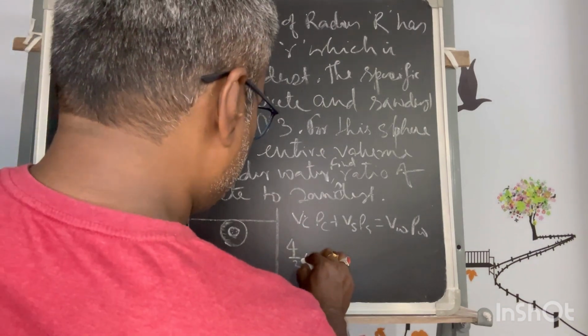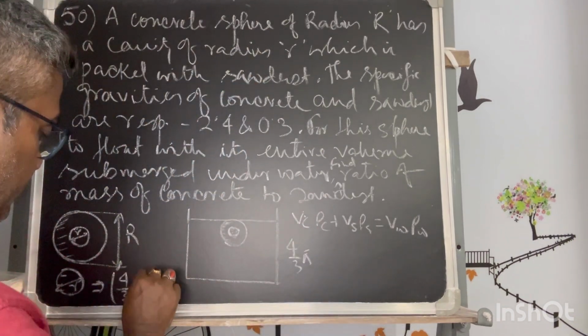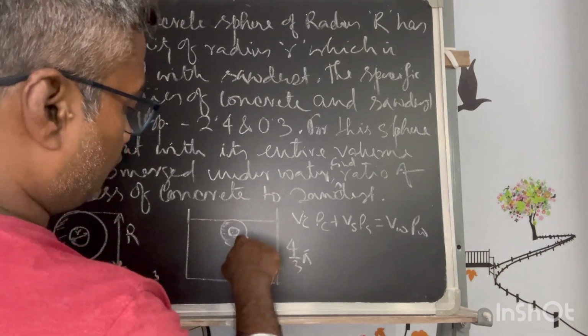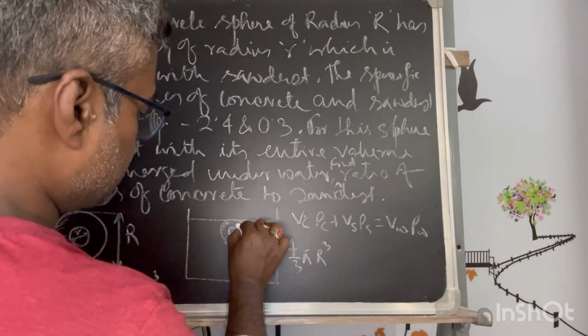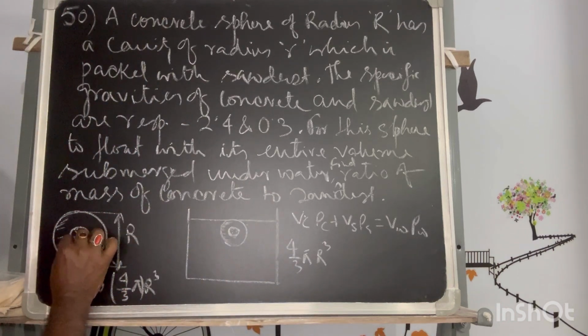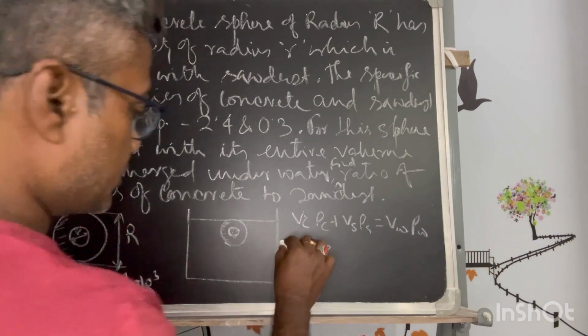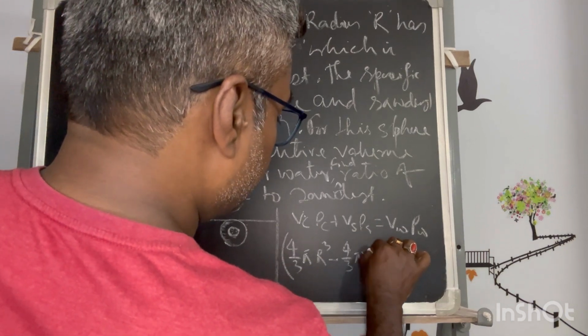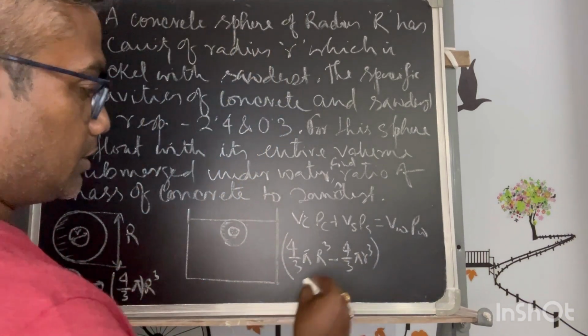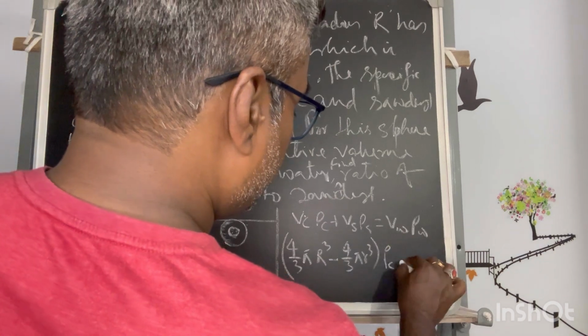The total radius is R, and this hollow part has to be deducted, so minus 4 by 3 pi r cube, into the rho of the concrete.